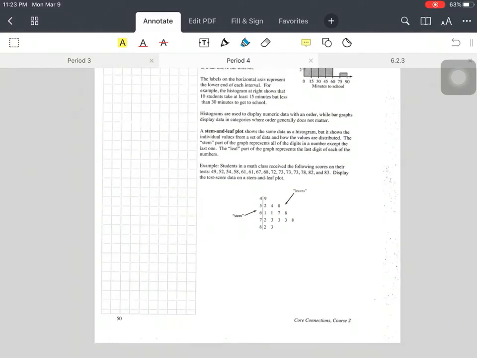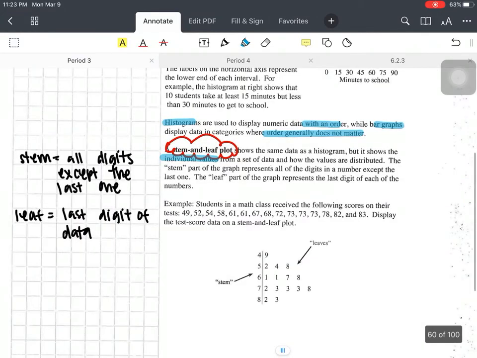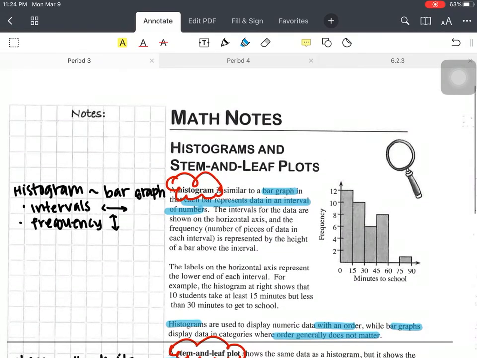Alrighty, histograms and stem and leaf plots. This is page 50. Take a second, read through it, underline what you think is important, and then come back to us. Okay, so this is what I would have highlighted. We're going to go one at a time.